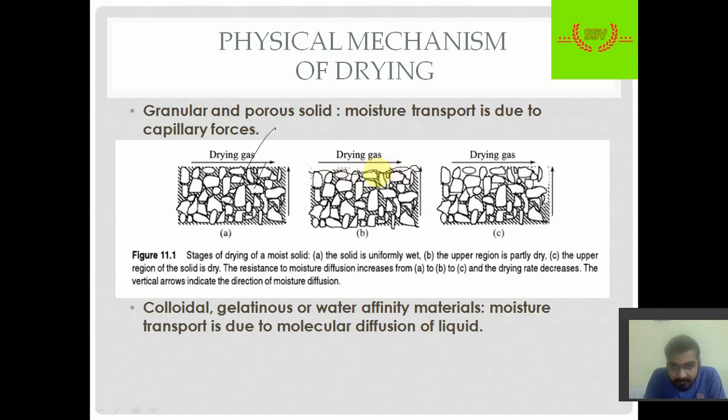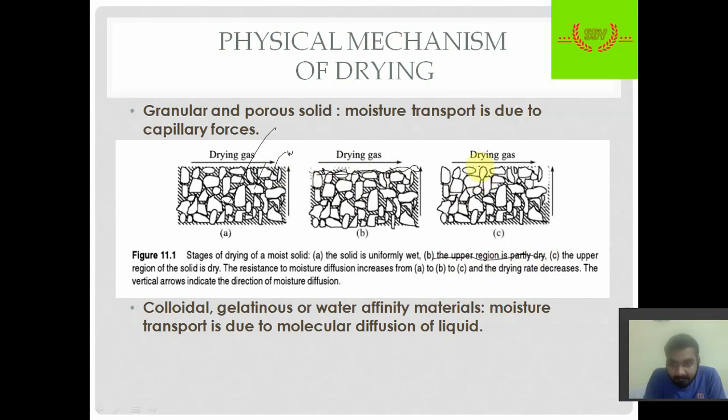You can see there is an empty space. Look here, this is the water and here it is missing. So this shows that the moisture from the top surface is removed from the solid. So this part B shows the upper region is partly dry.